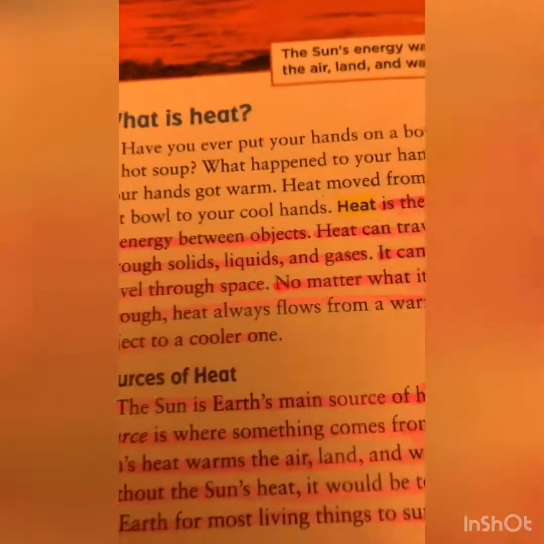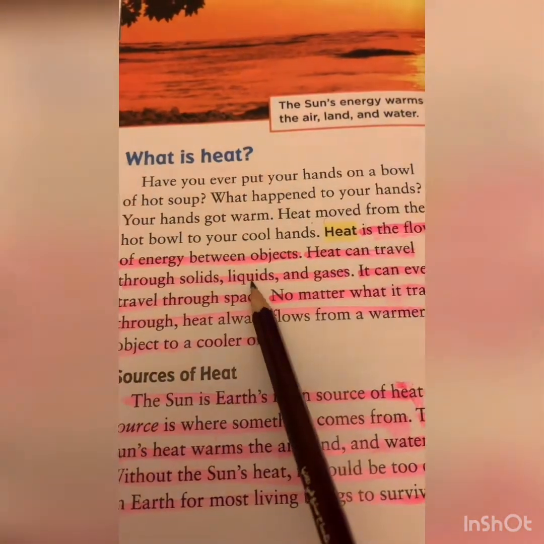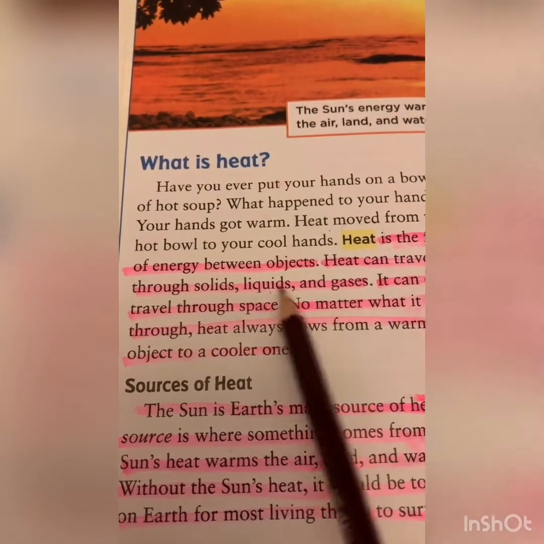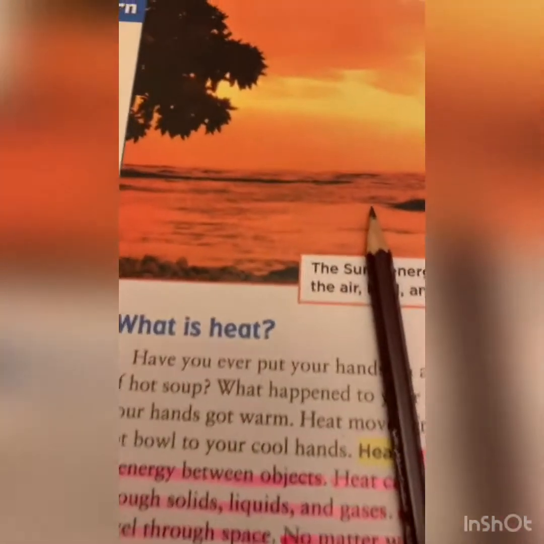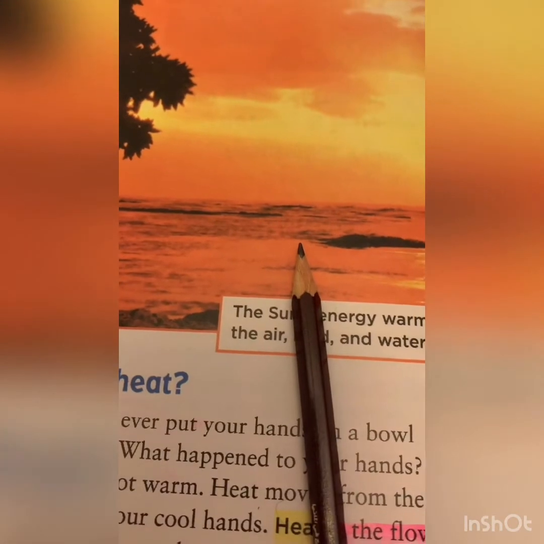Now I'm going to show you how heat is transferred, or travels, through liquids. Let me show you here.